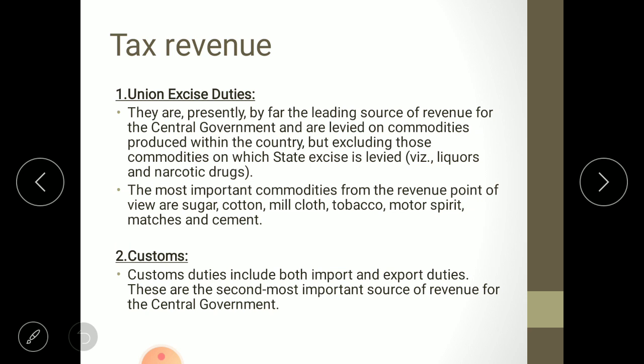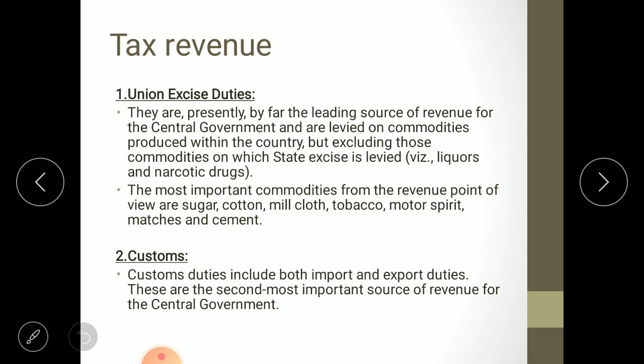The most important commodities from the revenue point of view are sugar. The biggest contributors of excise duties are sugar, cotton, mill cloth, tobacco, motor spirit, matches, and cement. These are the few commodities which give the highest tax revenue to the central government. Well, excise duty is not now in application because it is replaced by the GST. So on the same commodities now, instead of collecting excise duty, the government is collecting GST.